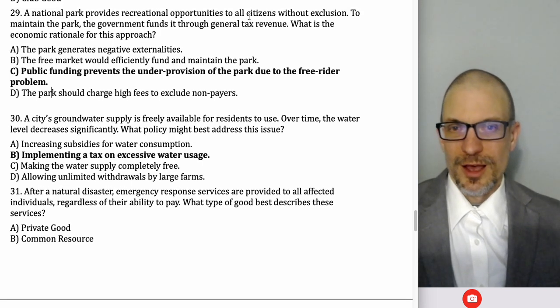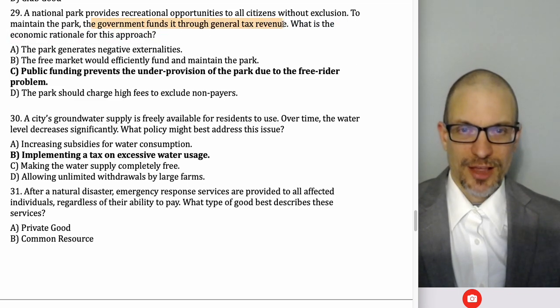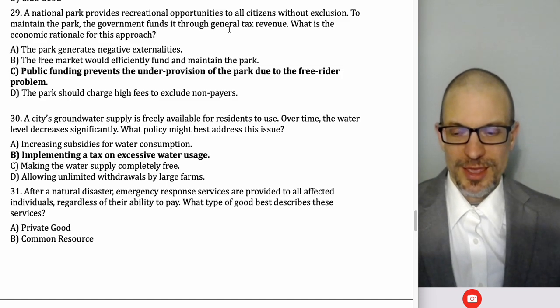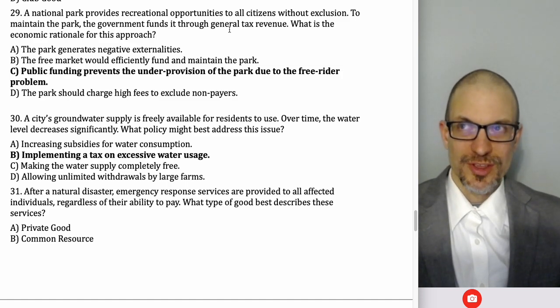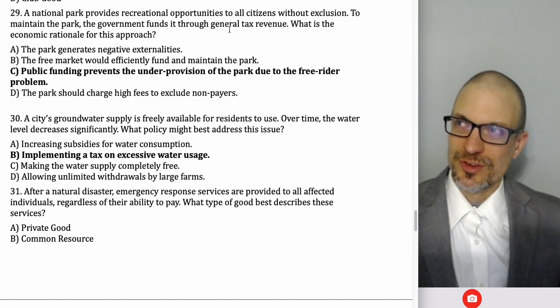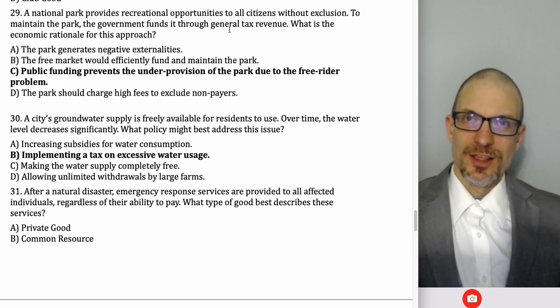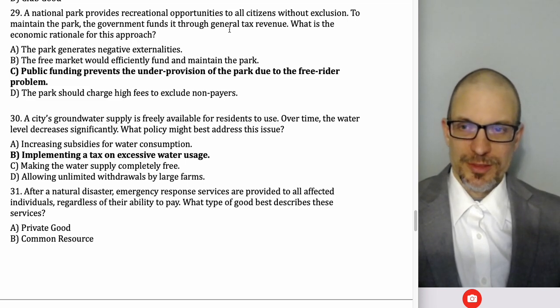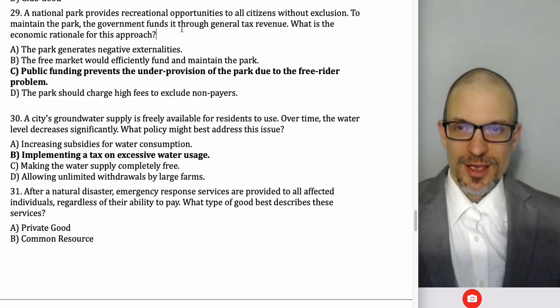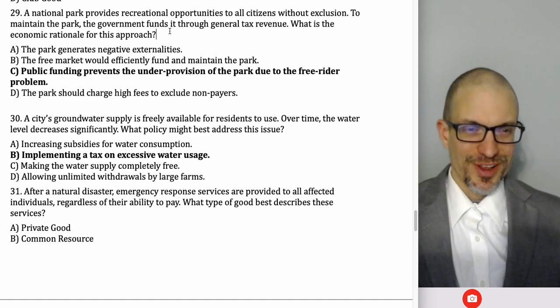No. The issue is everybody's able to consume it, and it's funded through tax revenue. And the reason why is if everybody's able to use the park, if you had to pay to use it, how's this usually work? So the idea is it's not excludable, and we'll assume the park is non-rival, but you can donate to support it, right?